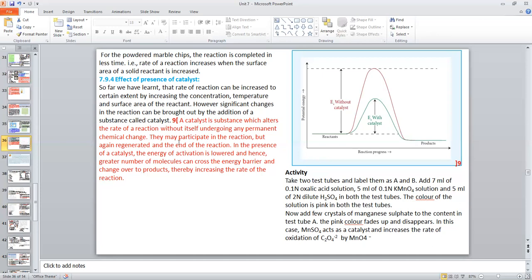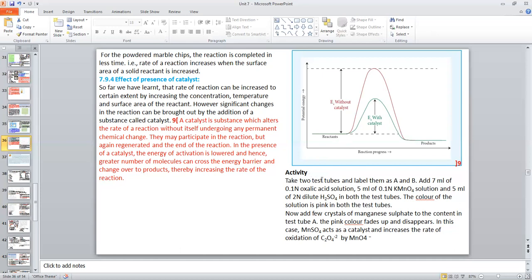They may participate in the reaction, but are regenerated again. In some cases, the catalyst participates in the reaction, but at the end of the reaction, it is regenerated. In the presence of a catalyst, the activation energy is lowered, and hence a greater number of molecules can cross the energy barrier and change over to products, thereby increasing the rate of the reaction.